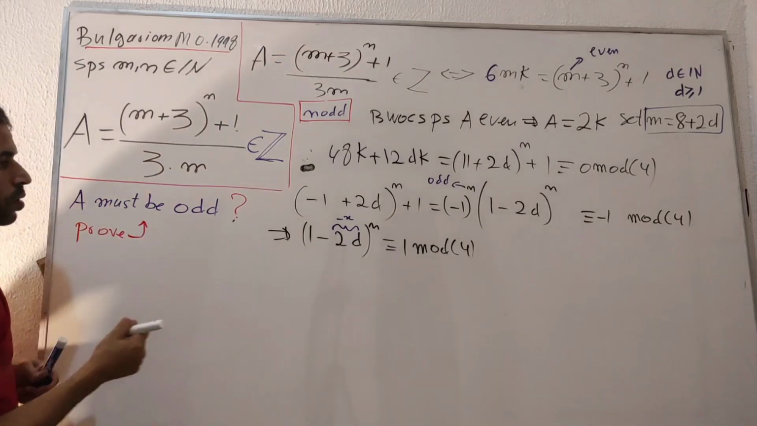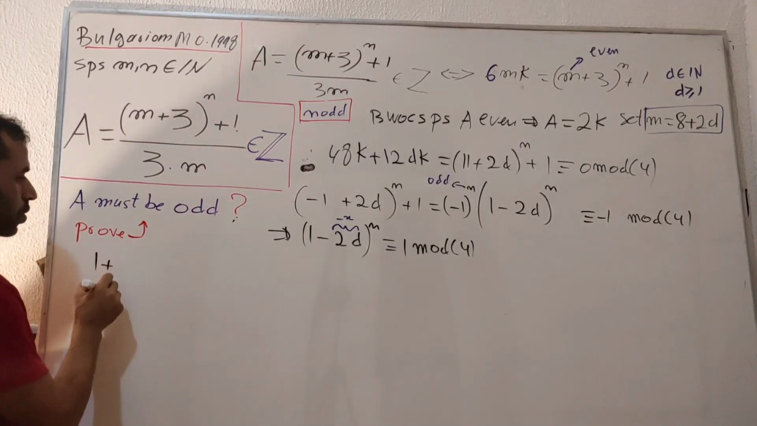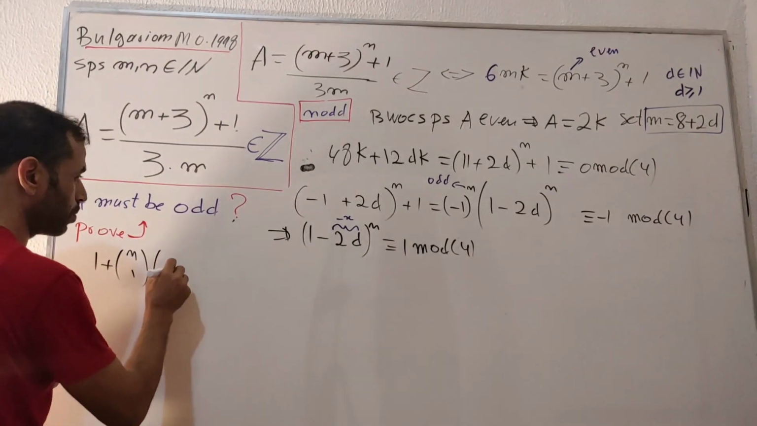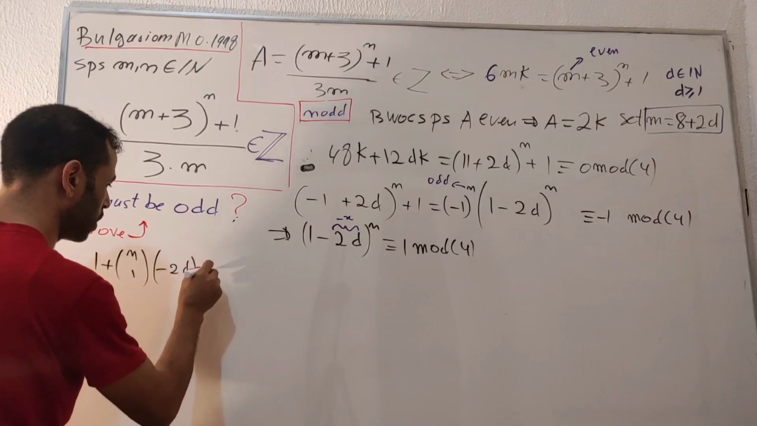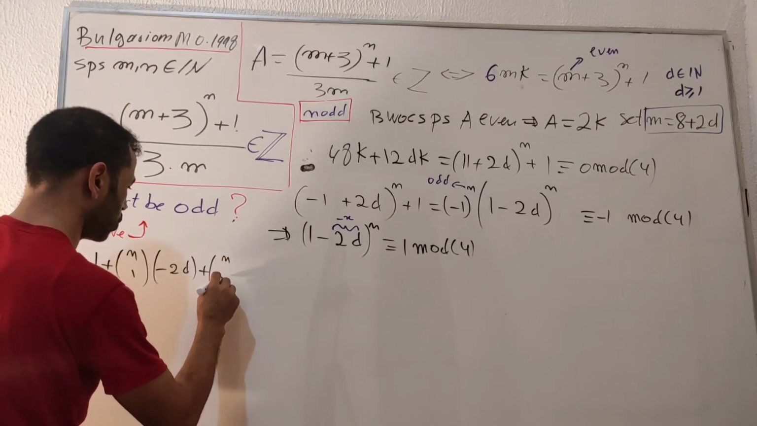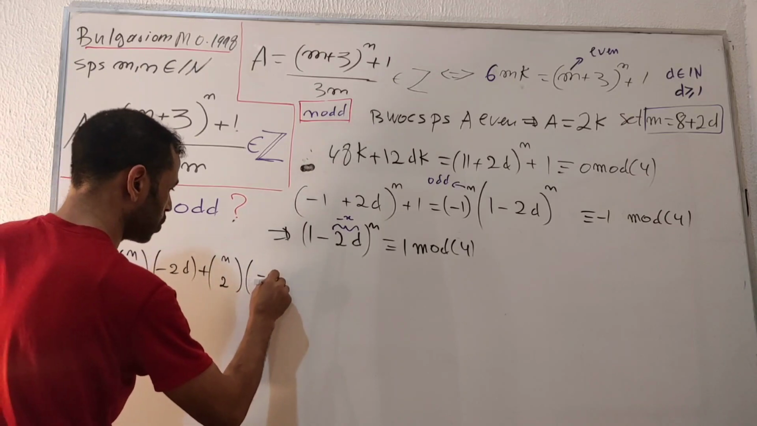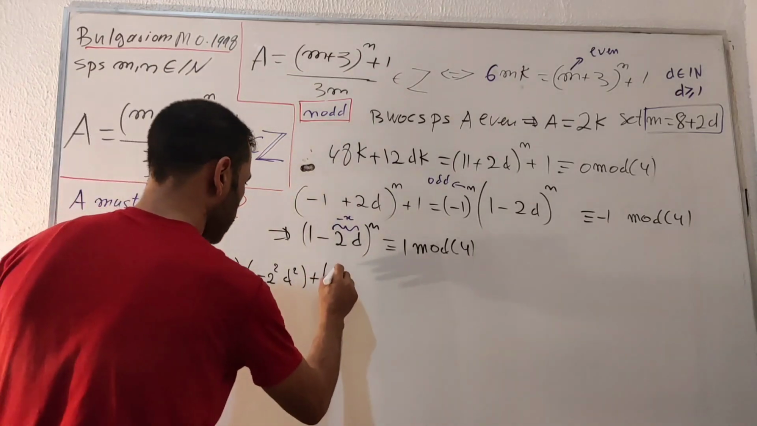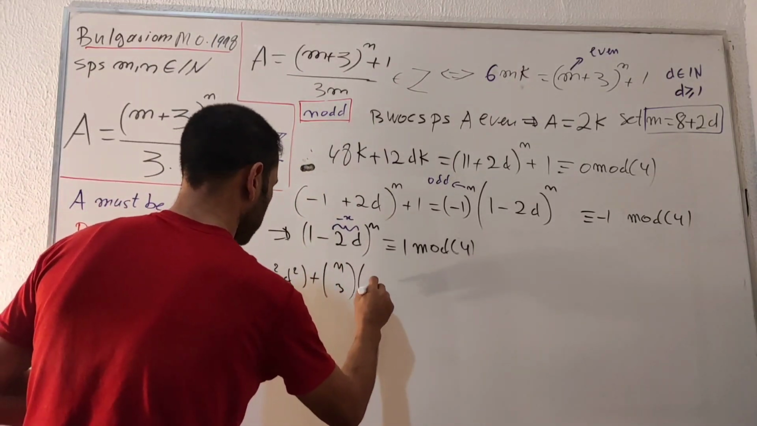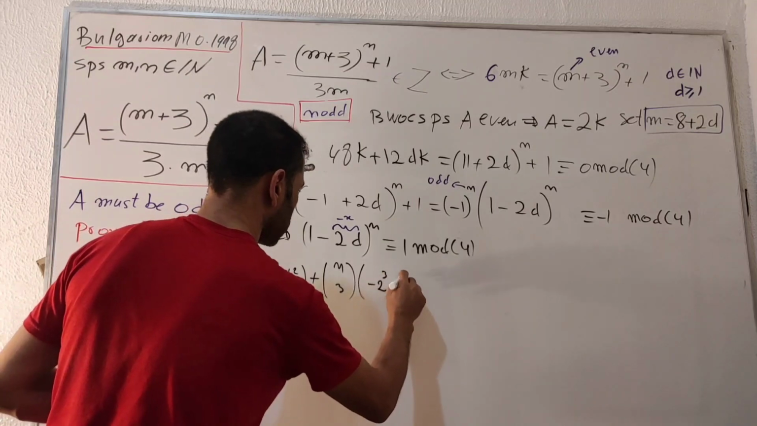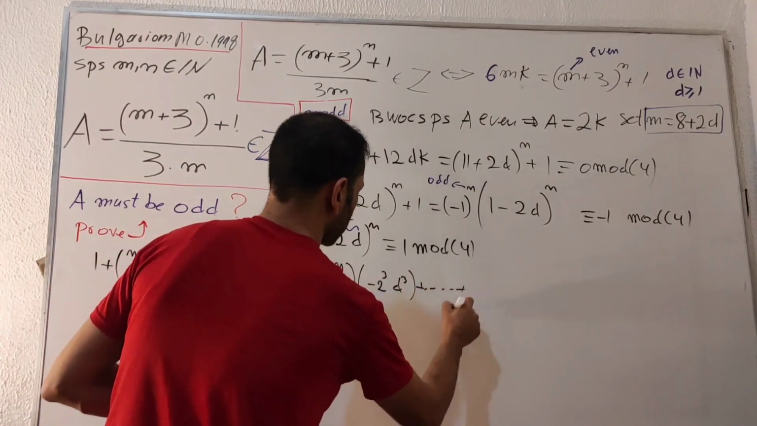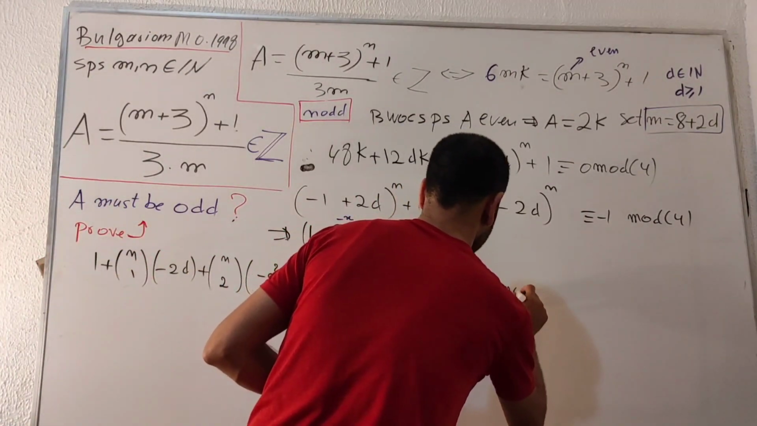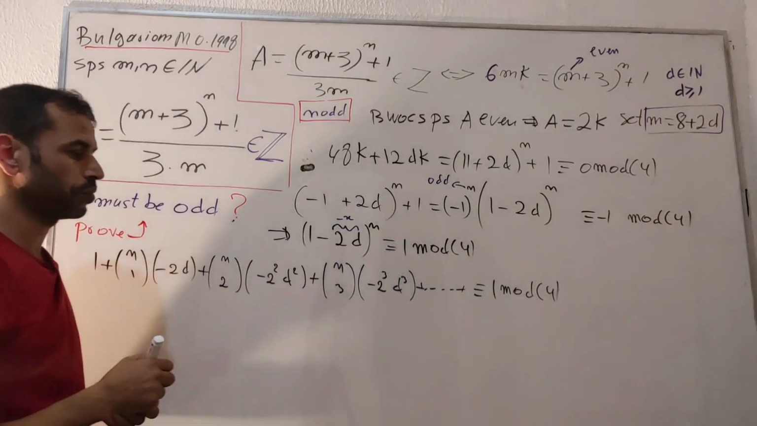Okay, I will have 1 as the first term, plus n choose 1 multiplied by this one, which is minus 2d, plus the third term, which is n choose 2 multiplied by minus 2 squared d squared. Okay, plus the next term, I will have n choose 3 multiplied by minus 2 cubed multiplied by d cubed, and so on and so forth, and all the way down. All this bunch of these terms will be congruent to 1 mod 4, as we have here.